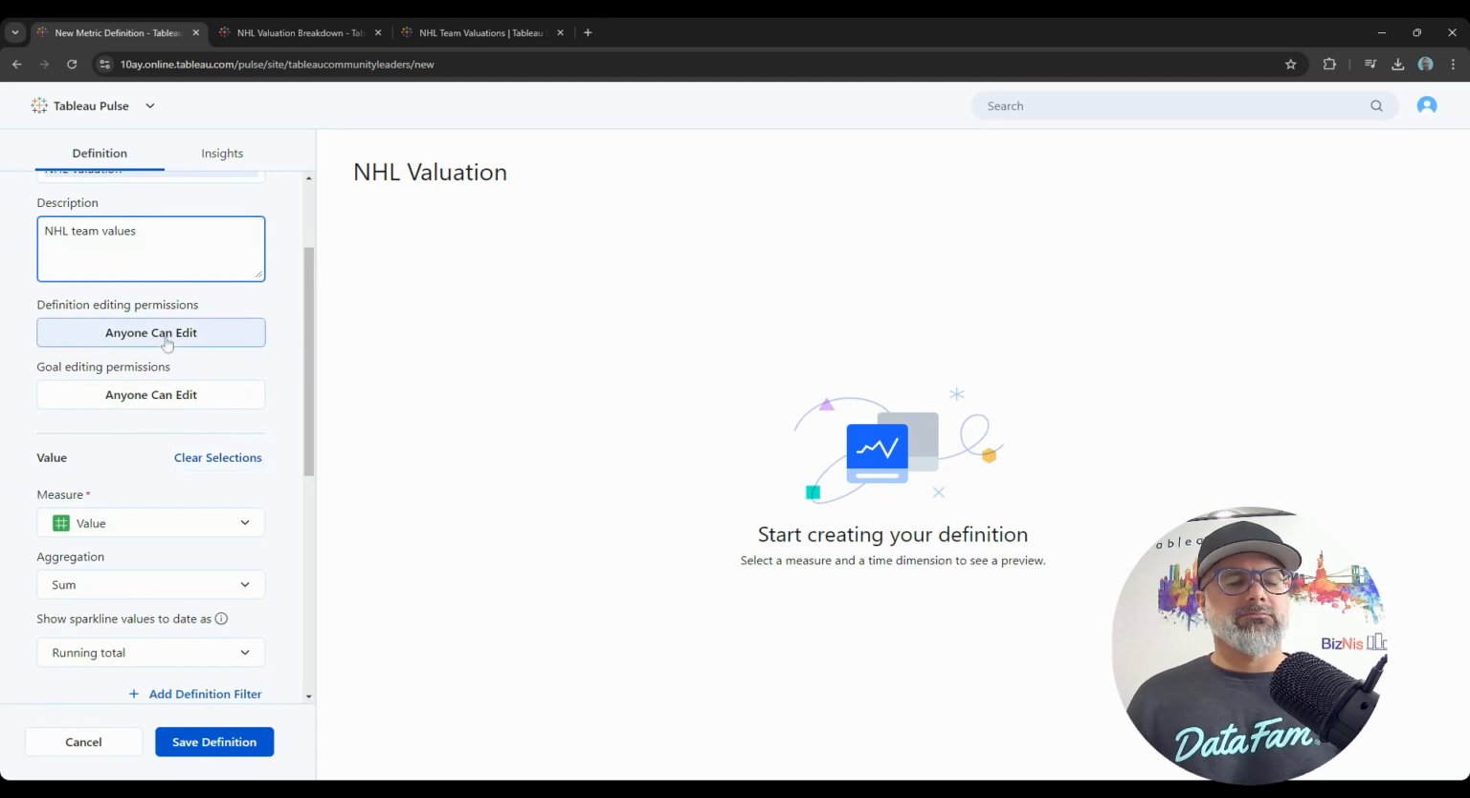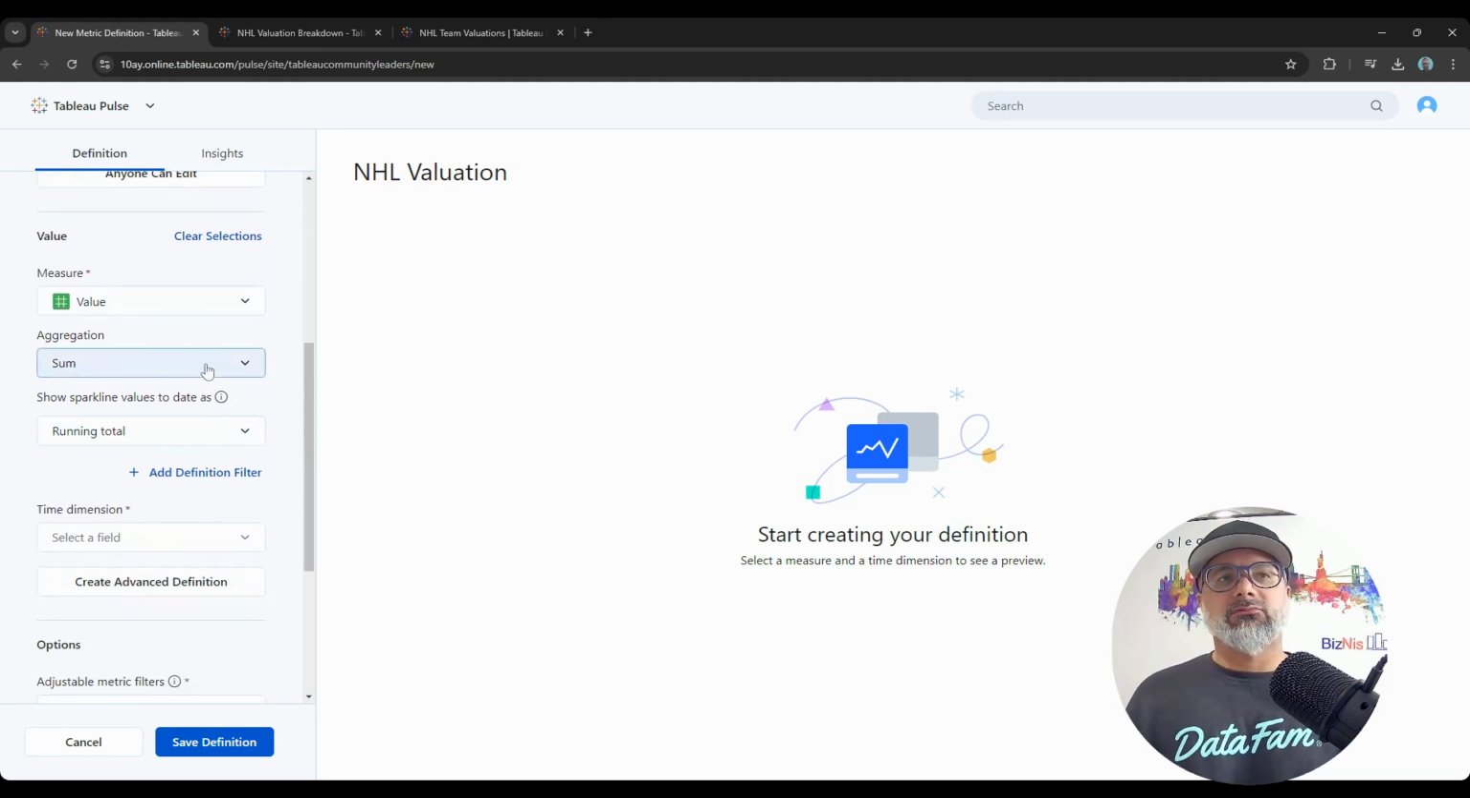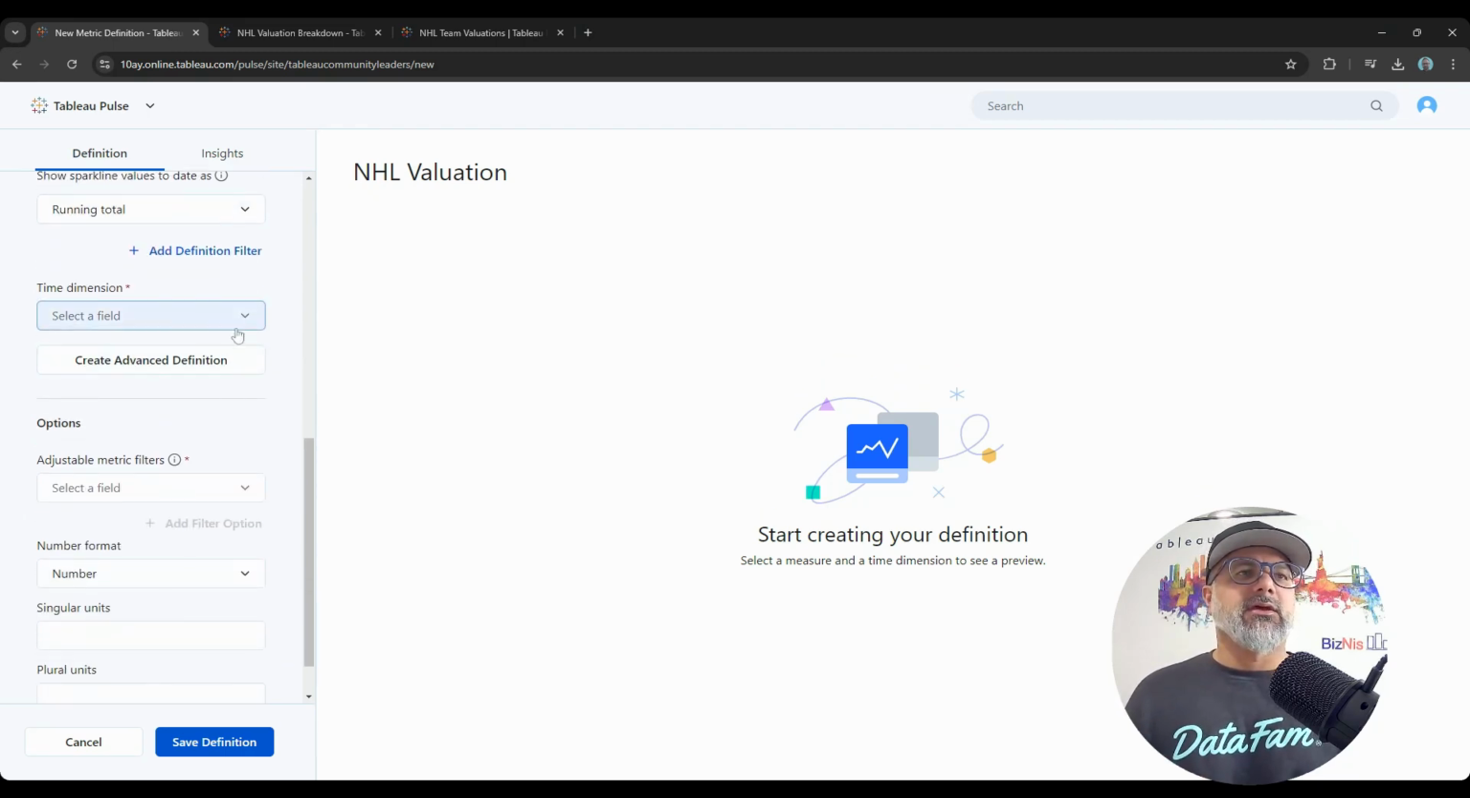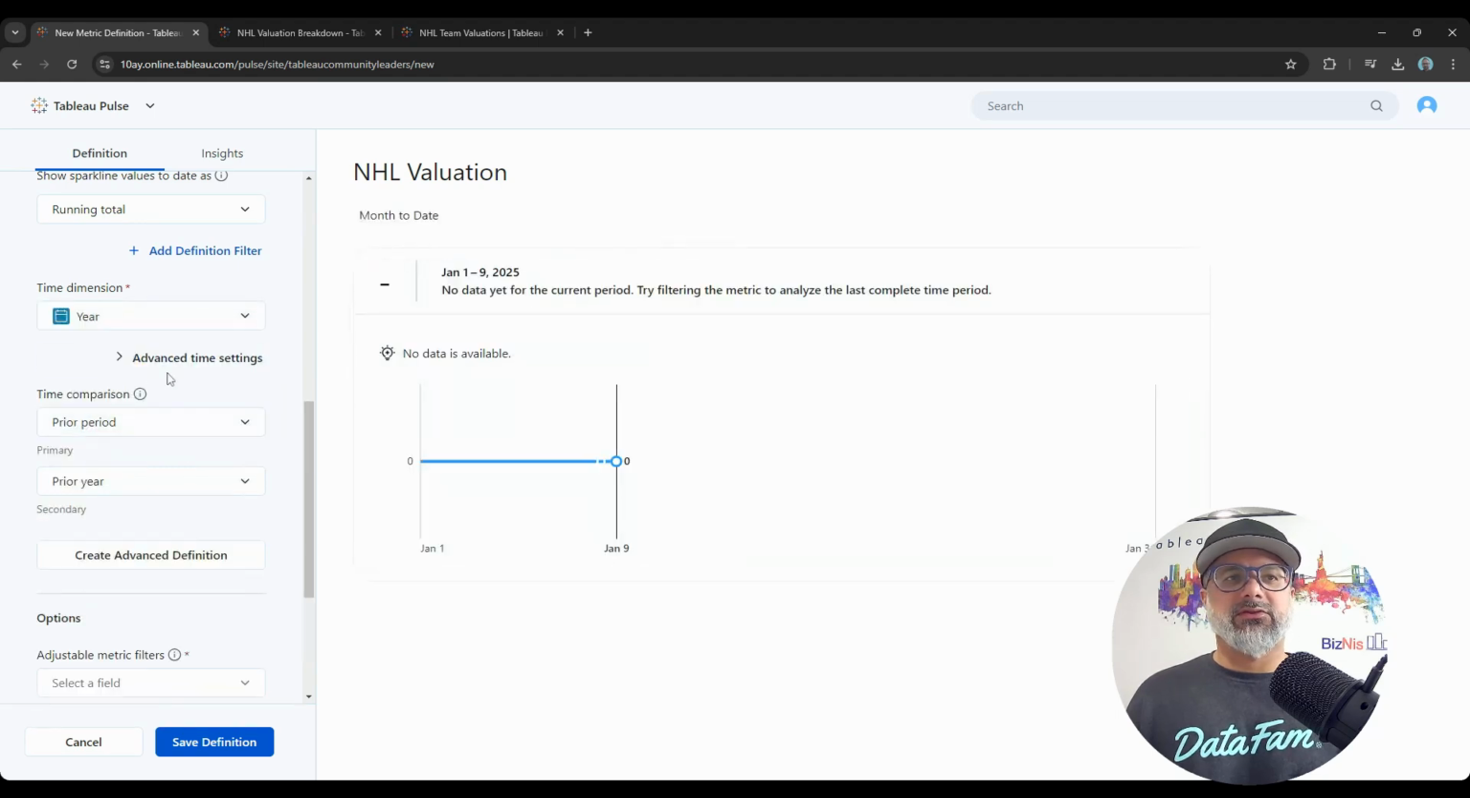You could also grant permissions here. I'm not going to change anything right now. We're going to do a sum of the value with a running total, or you could do non-cumulative. So we want a running total because you want to see the trends. Now, what dimension do you want to do it by? We have it by year, okay?